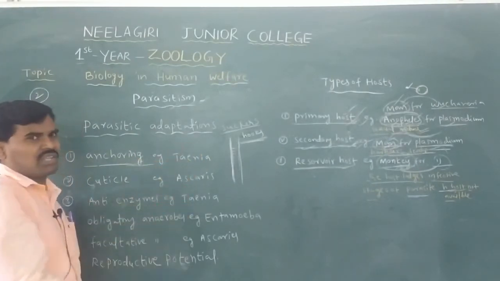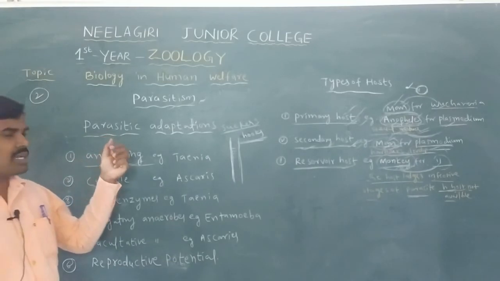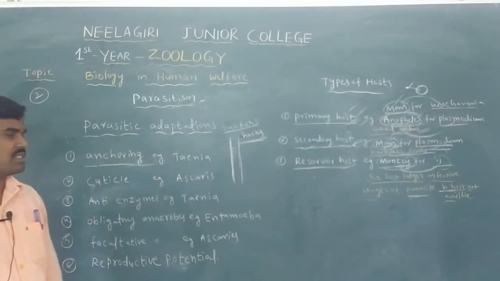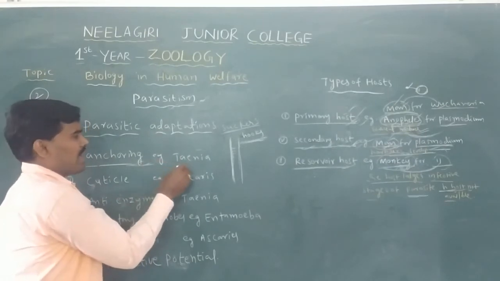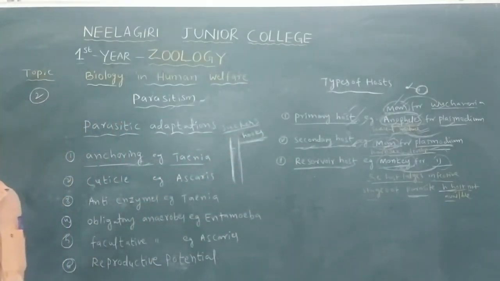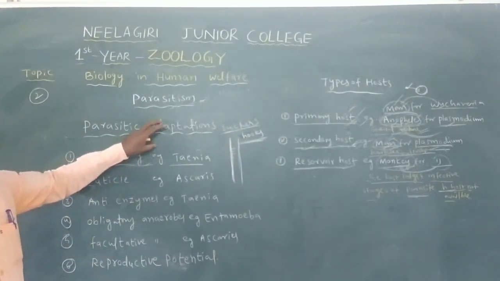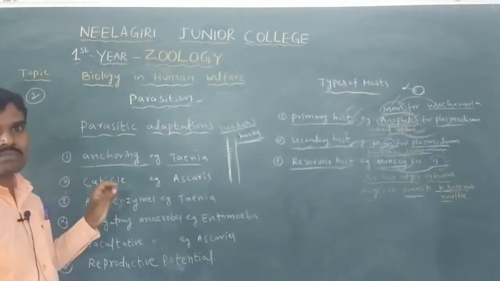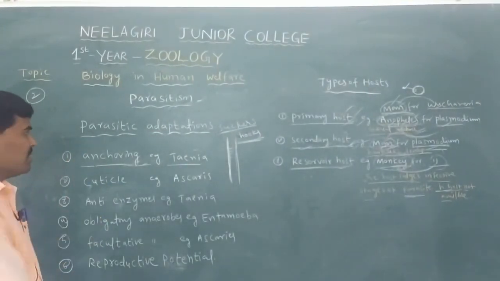So for parasites, the first adaptation is the anchoring organs: the suckers, hooks, and rostellum. This type of organ is developed in the parasites. So the first adaptation is the anchoring. The second one,